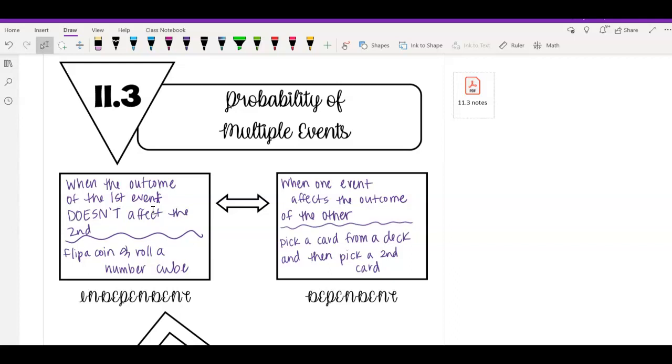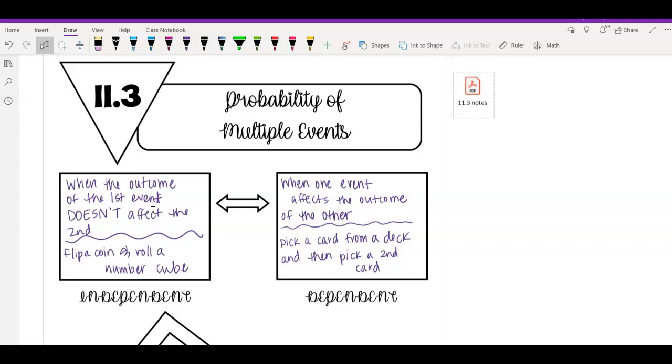The other situation is when your two events do affect each other, more so the first one affects the second one. So, for example, if you pick a card from your regular card deck and then you pick a second card, because when you have picked that first card, you now have one less card than you did before, that has affected the outcome for your second card.